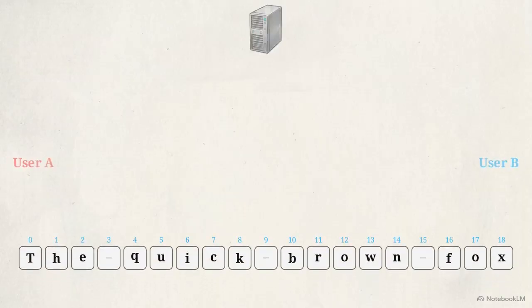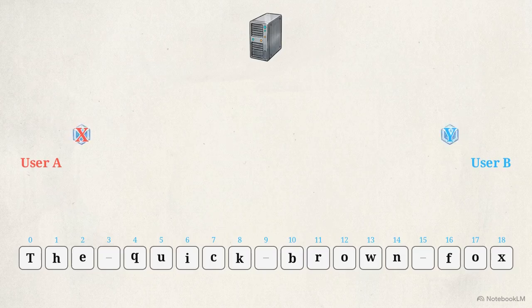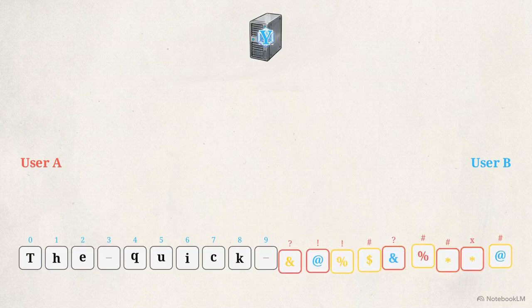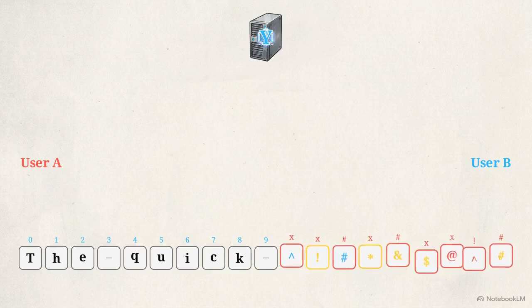This text string illustrates the problem. If user A and user B insert different characters at the exact same coordinate, index 10, simultaneously, synchronization breaks. When these concurrent inputs reach the server, they collide. The resulting string is scrambled as one user's edit overwrites the other.